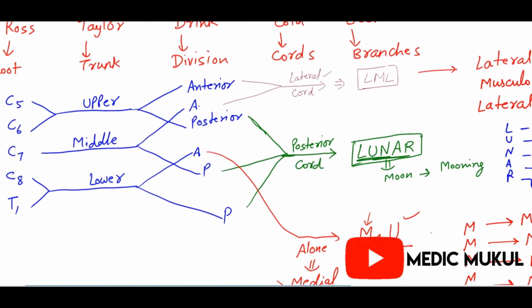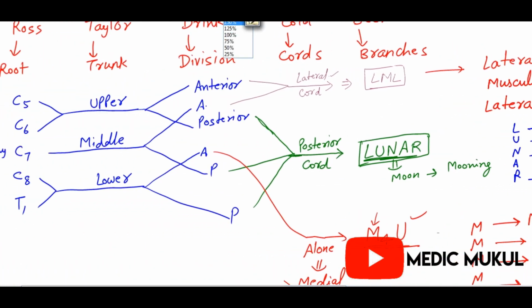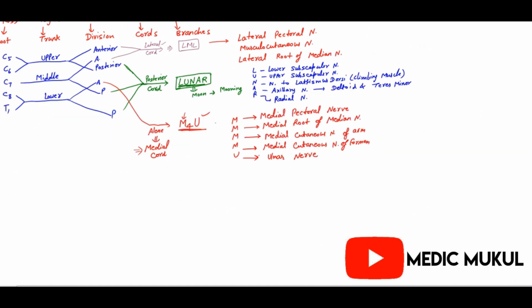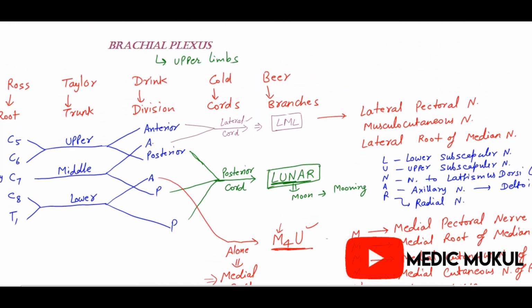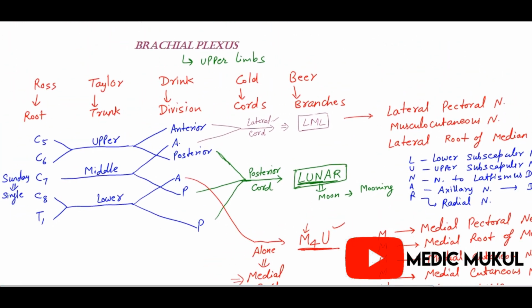I hope you understand this. So this is our brachial plexus. Okay, I hope everything is clear here. So remember the mnemonic: Ross Taylor drink cold beer. Let me revise it. Root, trunk, division, cords, branches.